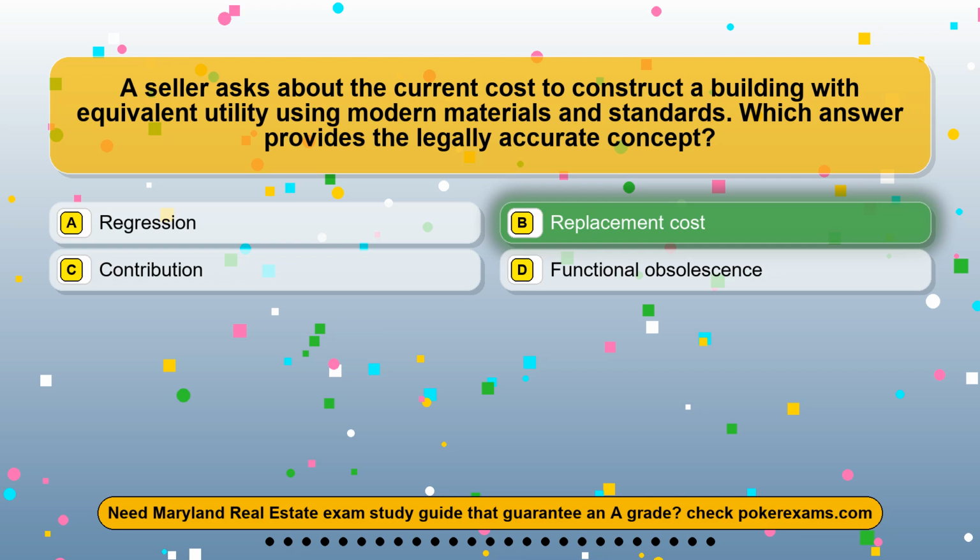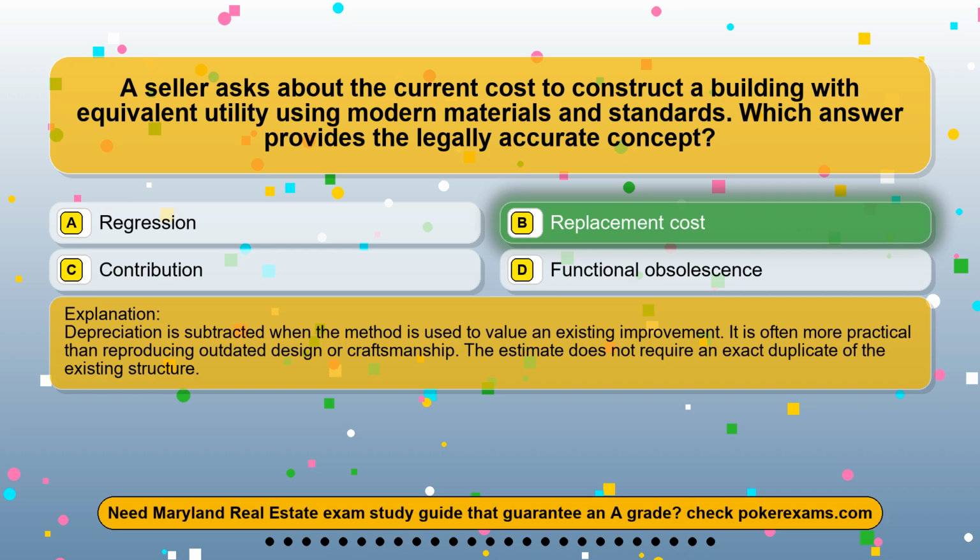The correct answer is option B, replacement cost. Depreciation is subtracted when the method is used to value an existing improvement. It is often more practical than reproducing outdated design or craftsmanship. The estimate does not require an exact duplicate of the existing structure.